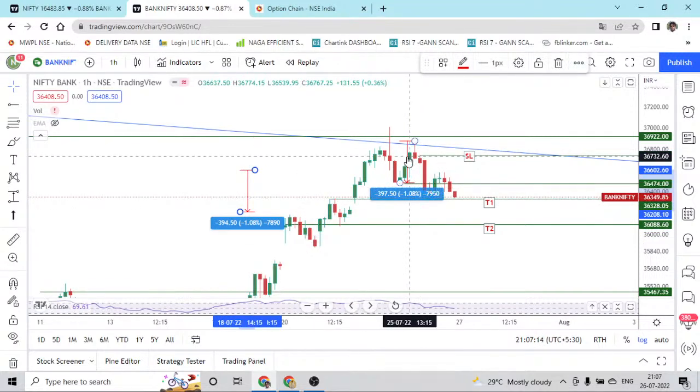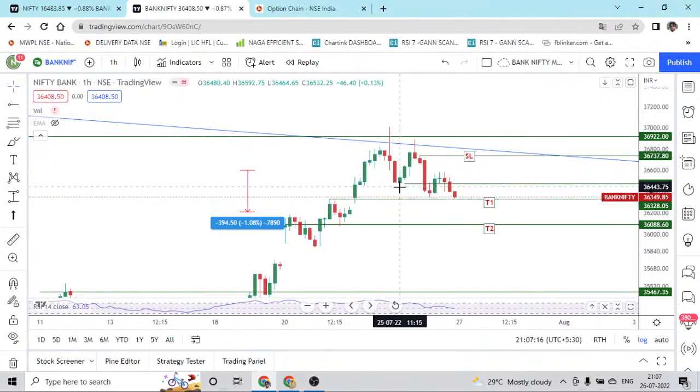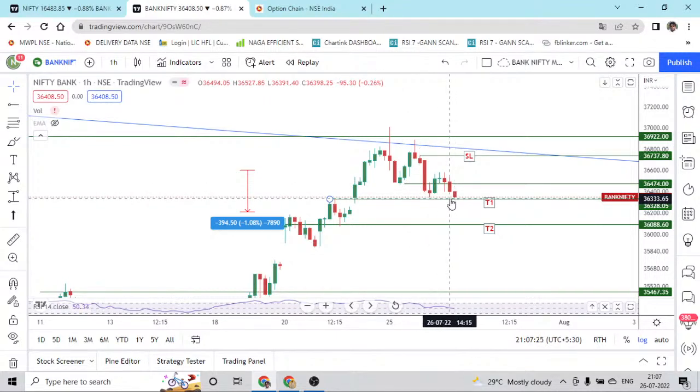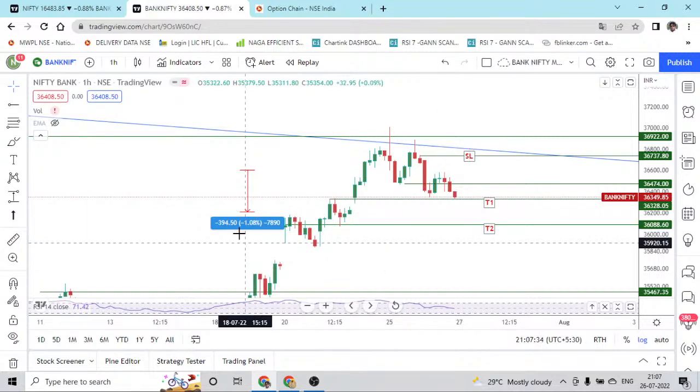If you see, as I told, once this double top's neckline, which is going to be this level, is broken, this will be the first target, and if it is broken, then we will be moving on to 36,000. So that is the prediction, and today the first target is already done. So what will happen to Banknifty tomorrow, that is what we are going to see now.